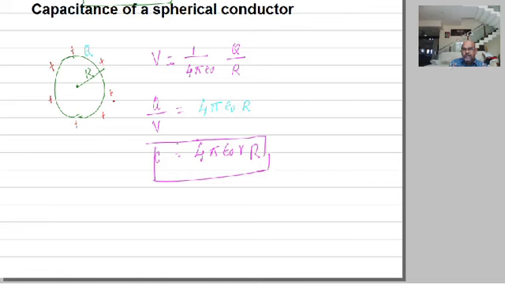The capacitance of a spherical conductor is given by the equation C is equal to 4 pi epsilon naught R, and the capacitance depends on size and shape of the conductor. Capacitance C depends on, point A, size and shape of the conductor.